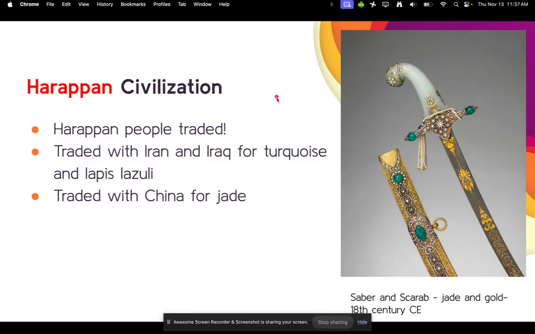That's right. These people traded. They traded with places such as Iran and Iraq for turquoise and lapis lazuli. And they also would trade as far as China for jade. Jade is also a kind of precious stone. It kind of is like this milky green color. This handle right here is made out of jade, by the way.